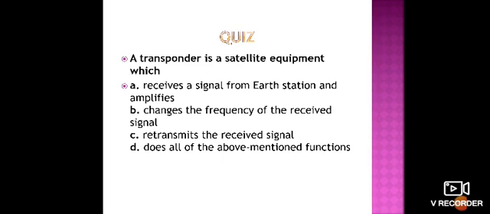So what is the correct answer? First of all, note this question please.